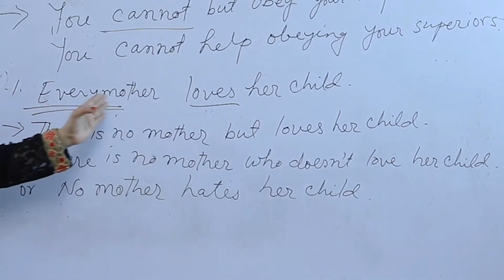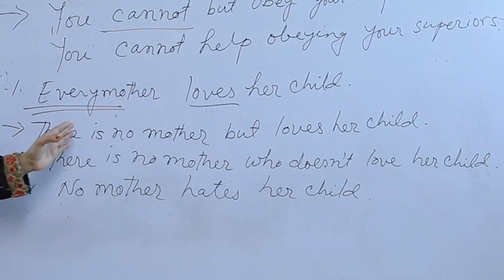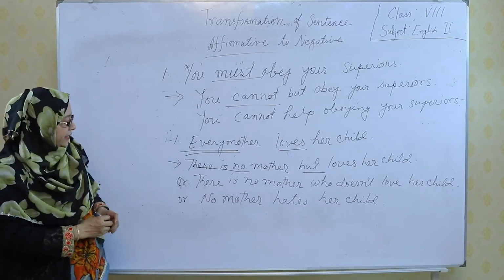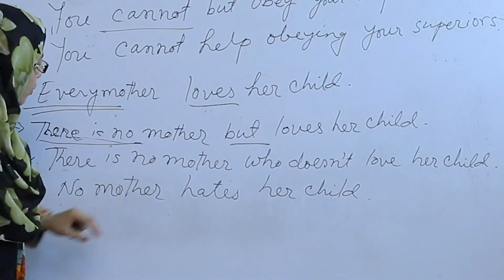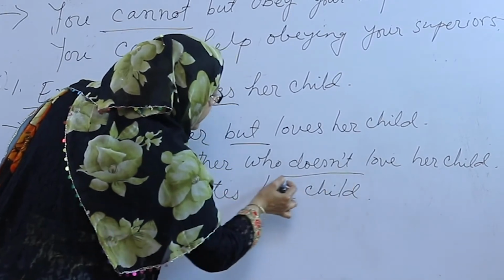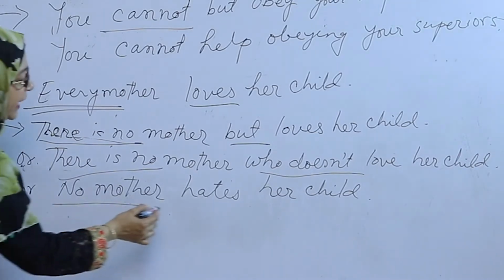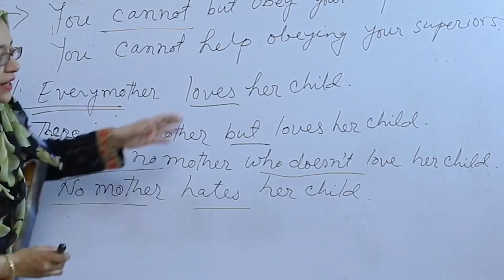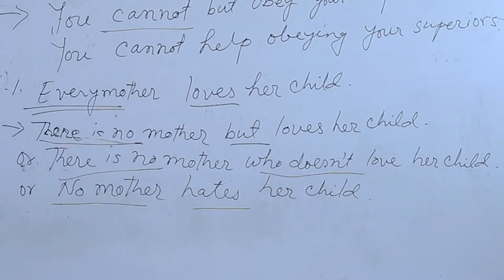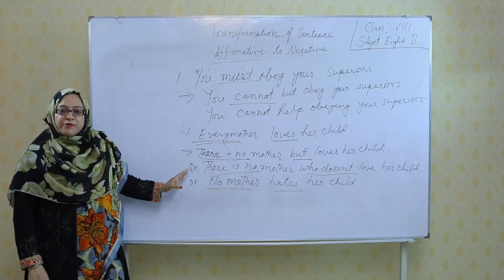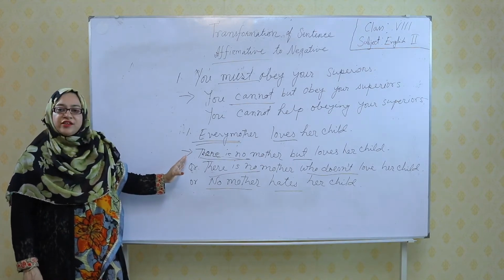Look at the board. Every mother loves her child. The first one is there is no mother but loves her child, and the other one is there is no mother who doesn't love her child. The third one is no mother hates her child, which uses the word opposite to loves. So, students, is it clear to you? If every is used in an affirmative sentence, then we use these three types of sentences to turn it into negative.